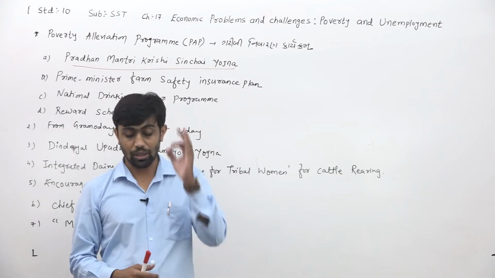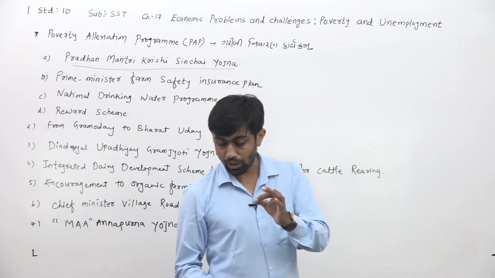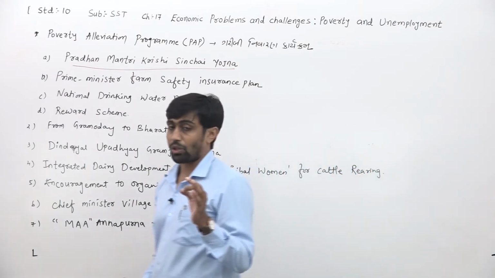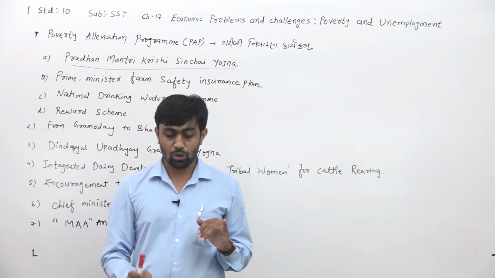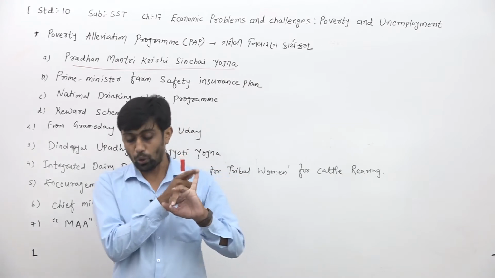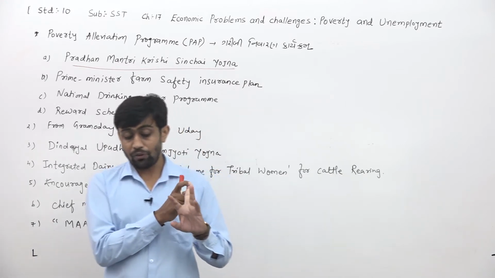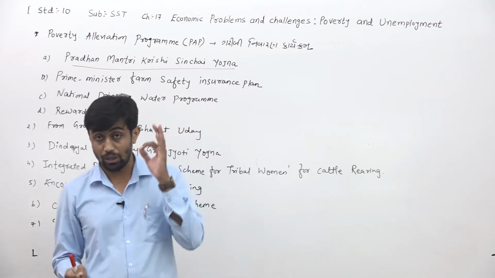There should be an increase in the agriculture growth rate and sectors related to it, and improvement in irrigation facility. First of all, the government has increased the agriculture growth rate and improved the irrigation facility. Irrigation facility should reach every part of the agricultural land.